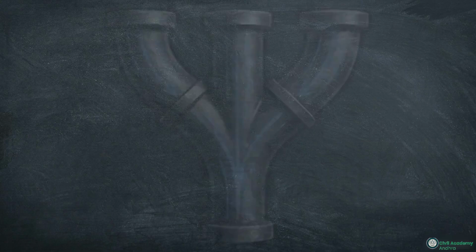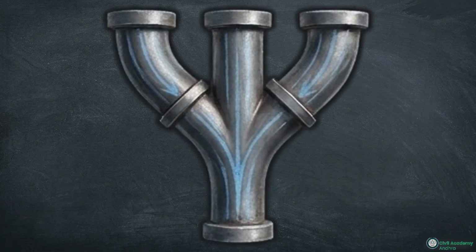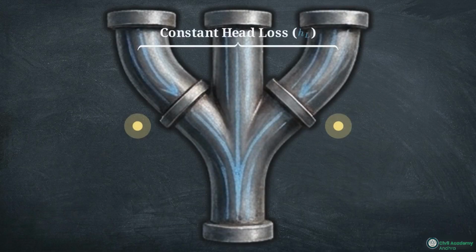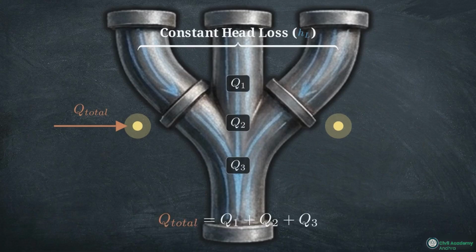When a pipe splits into multiple parallel branches, the head loss is strictly constant across every path because all branches originate and terminate at the exact same energy nodes. Consequently, it is the discharge that becomes cumulative, with the total flow equating to the sum of the individual branches.